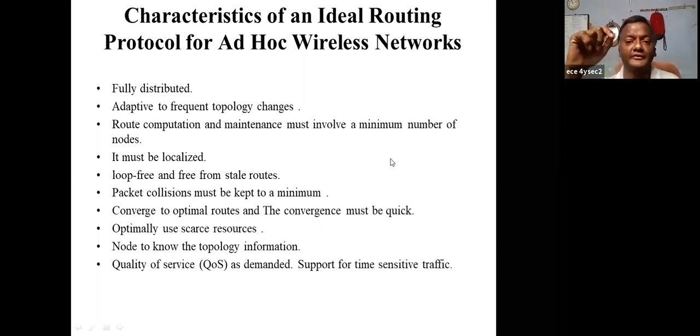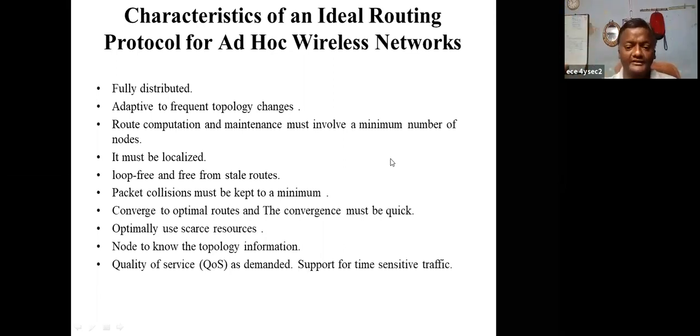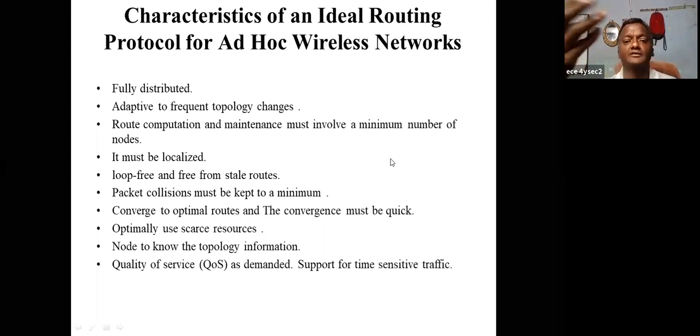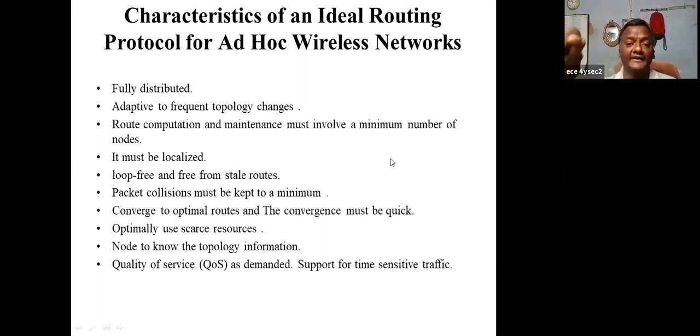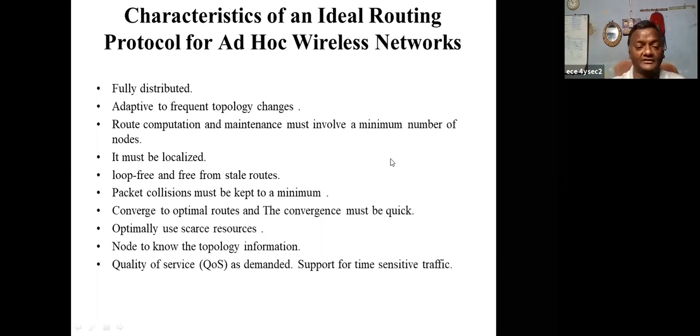Next is packet collision. Packet collision comes into the picture with broadcast, so please reduce the number of broadcasts. Why reduce the number of broadcasts? Because if your link is error free, then why are you searching with another broadcast? If your link is error free, you reduce the broadcasting almost to zero. So set the number of broadcasts very low, and you should maintain sustained data flow collision free. Right. Converging to optimal routes, and convergence must be as quick as possible.